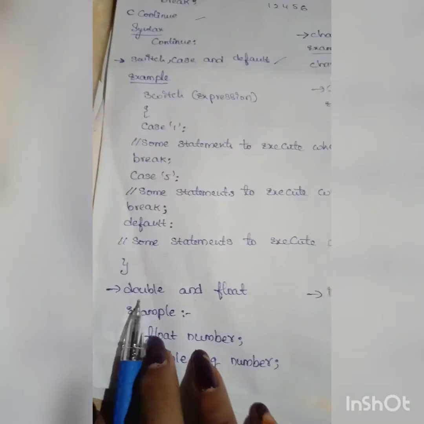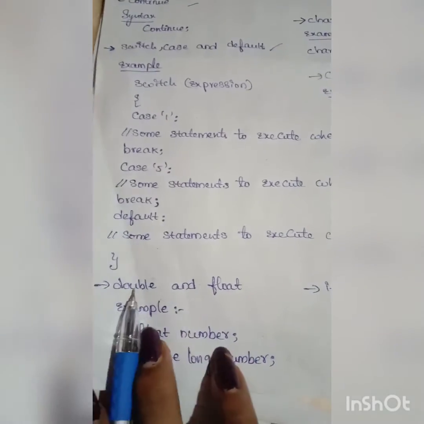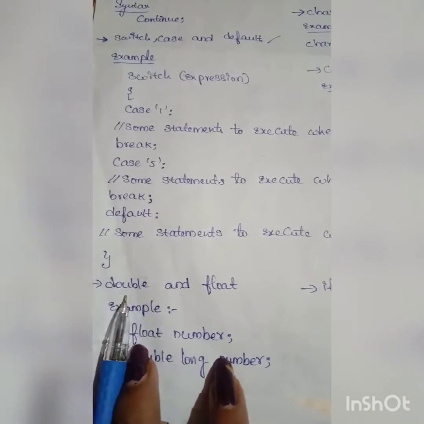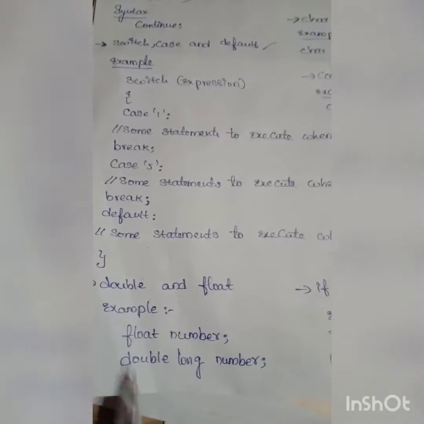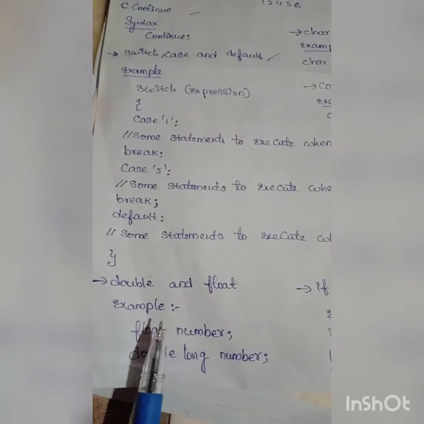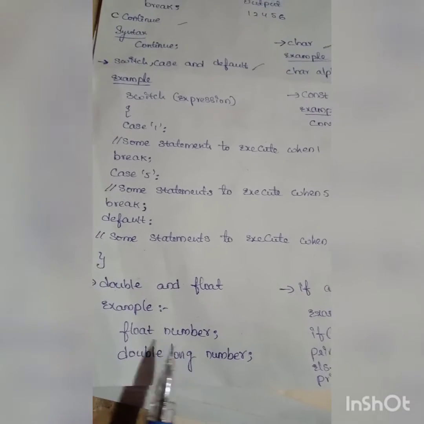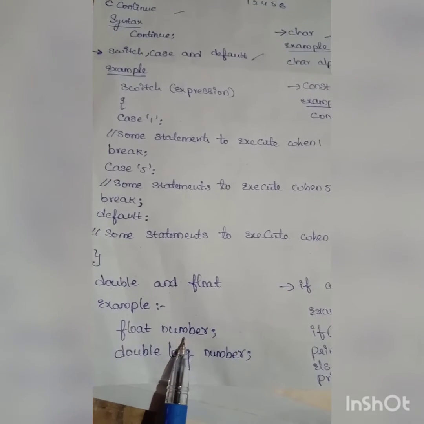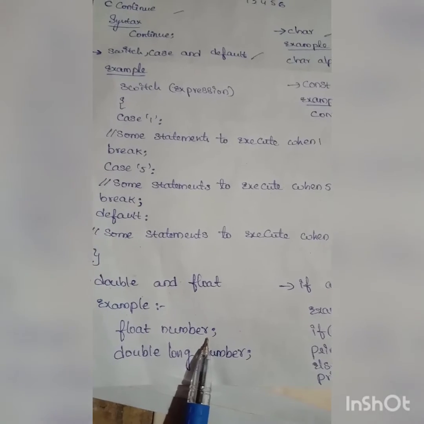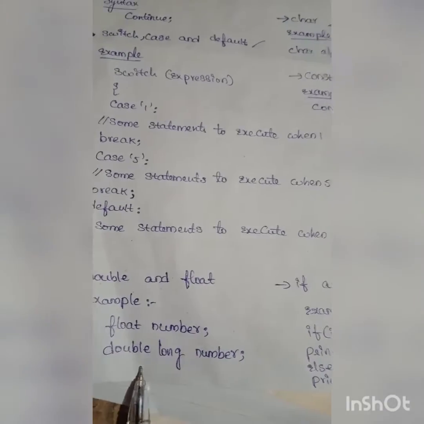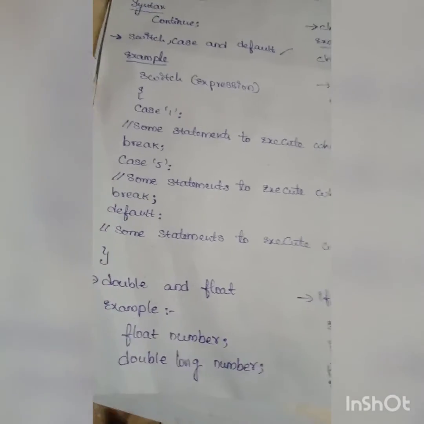And next one is double and float. The keywords double and float are used for declaring floating type variables. These are the examples for double and float. Float number, double long number. Here number is a single precision floating type variable. So long number is a double precision floating type variable.